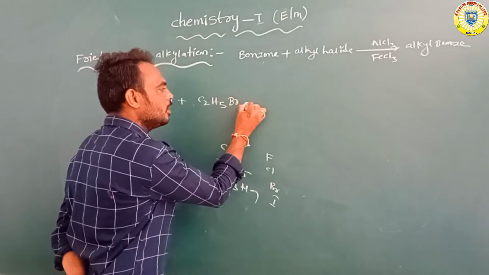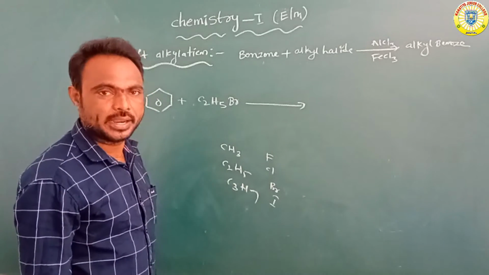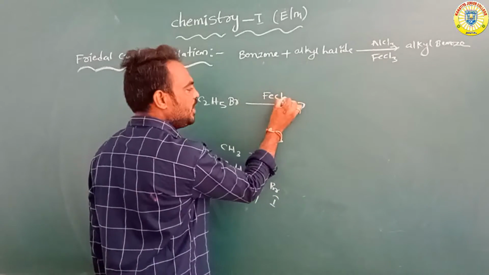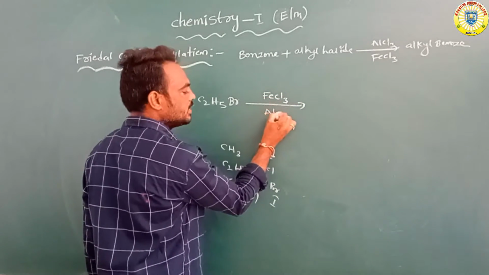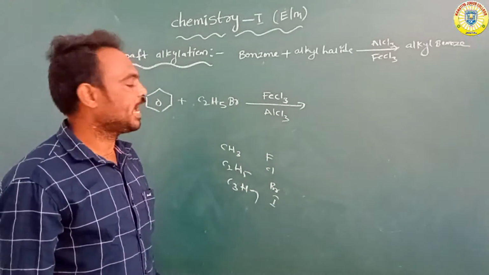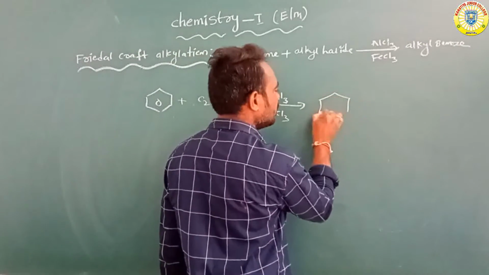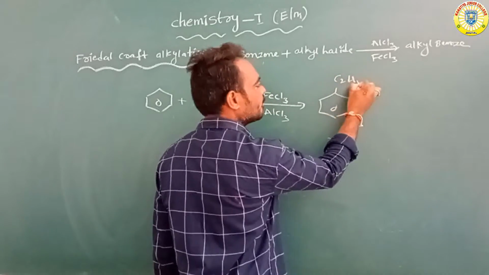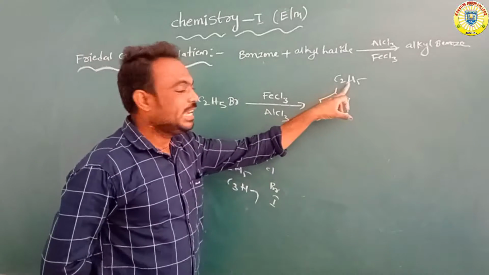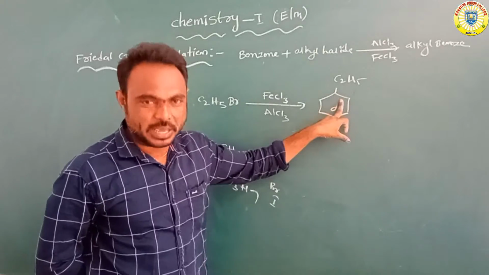Suppose ethyl bromide, an alkyl halide, reacts with benzene in the presence of FeCl3 or anhydrous AlCl3, ferric chloride or aluminum trichloride. In this reaction, C2H5 is attached. Overall, the ethyl group is a substituent on the carbon of benzene.